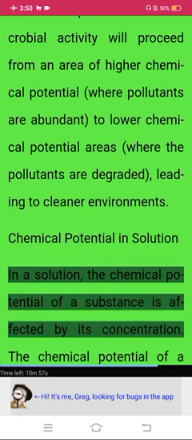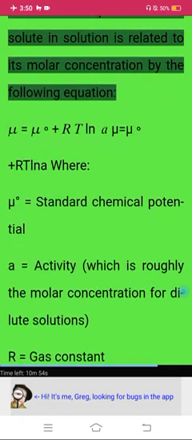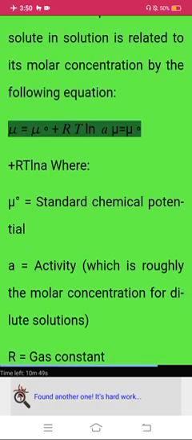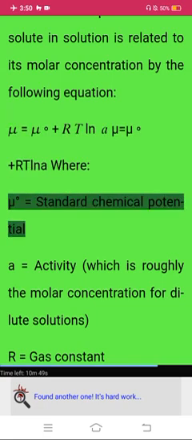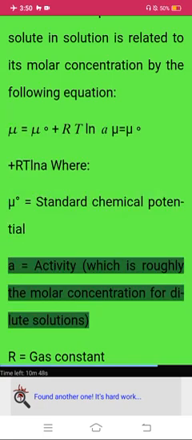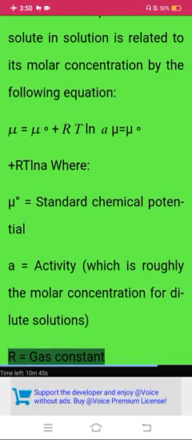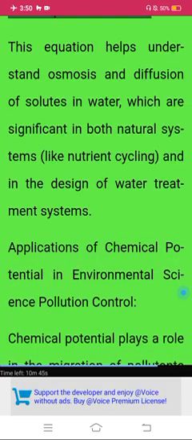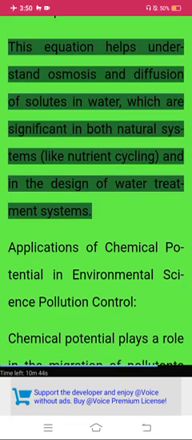Chemical potential in solution. In a solution, the chemical potential of a substance is affected by its concentration. The chemical potential of a solute in solution is related to its molar concentration by the following equation: mu equals mu-standard plus RT ln a, where mu-standard equals standard chemical potential, a equals activity, which is roughly the molar concentration for dilute solutions, R equals gas constant, and T equals temperature in Kelvin. This equation helps understand osmosis and diffusion of solutes in water, which are significant in both natural systems, like nutrient cycling, and in the design of water treatment systems.